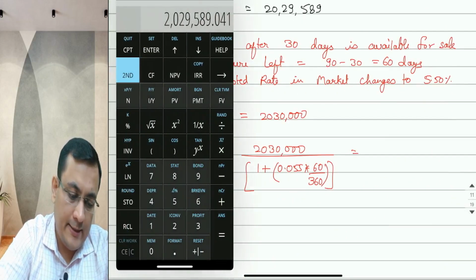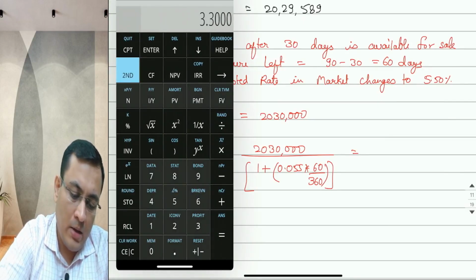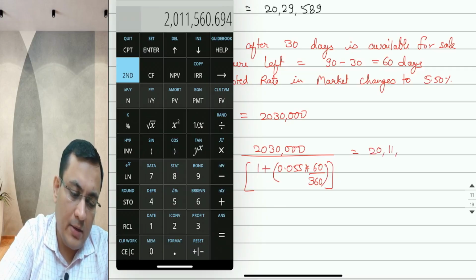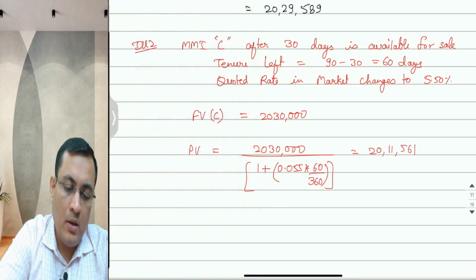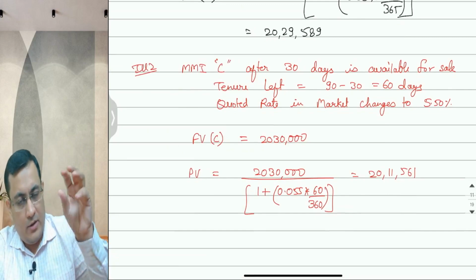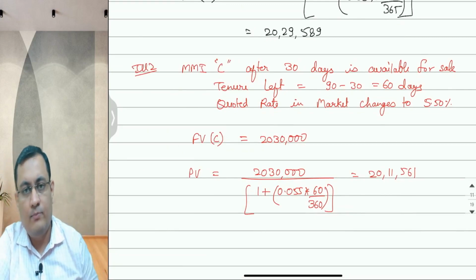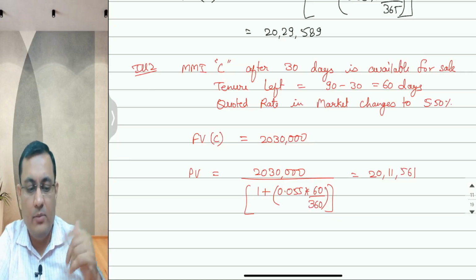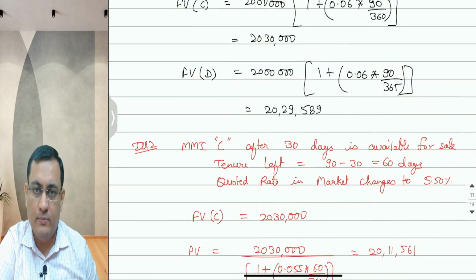So calculation says 0.055 multiplied by 60 divided by 360 plus 1, and this on a reciprocal basis multiplied by 20,30,000 is going to give you 20,11,561. So we have invested on T0, the first day, 20 lakh with the expectation that after 90 days we will get a maturity of 20,30,000.